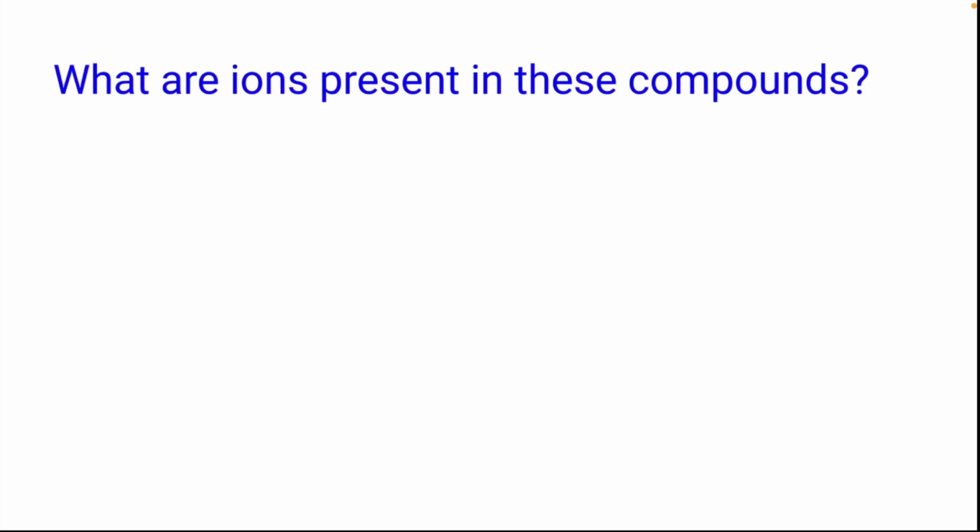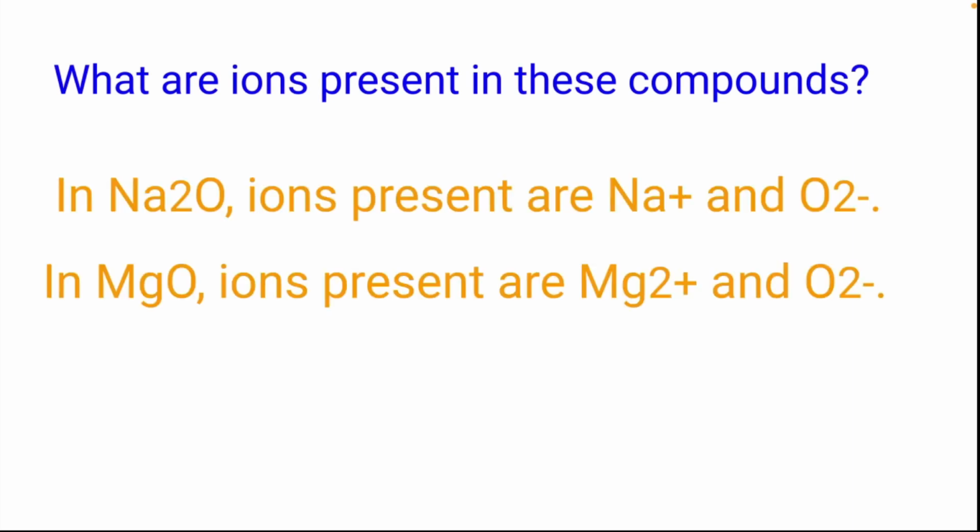Next we have, what are the ions present in these compounds? In Na2O, ions present are Na+ and O2-. In MgO, ions present are Mg2+ and O2-.